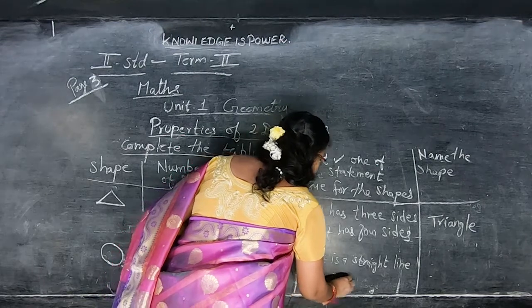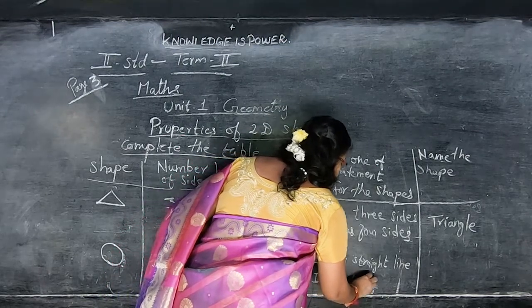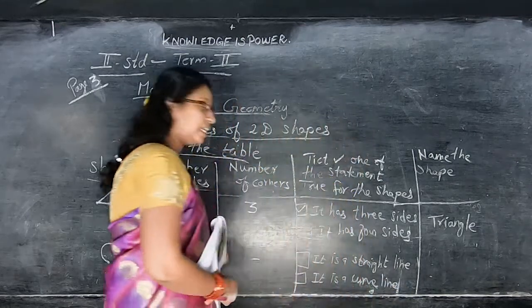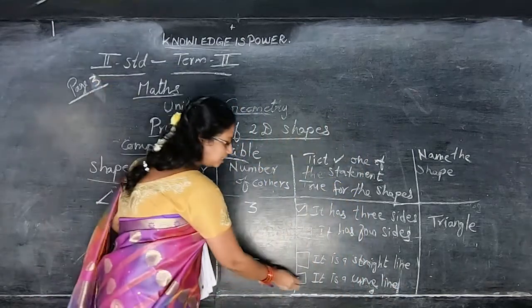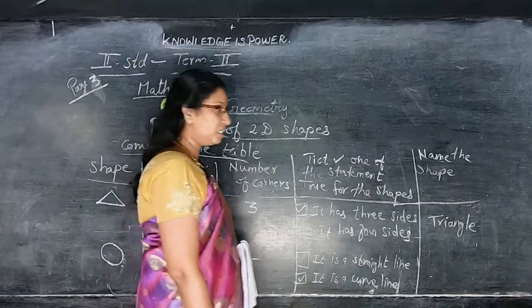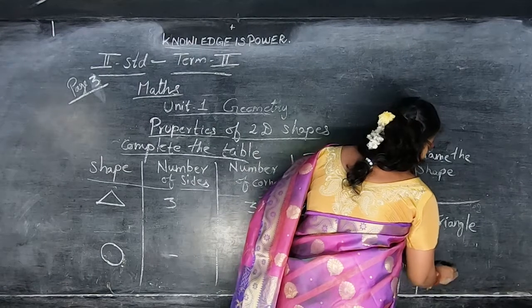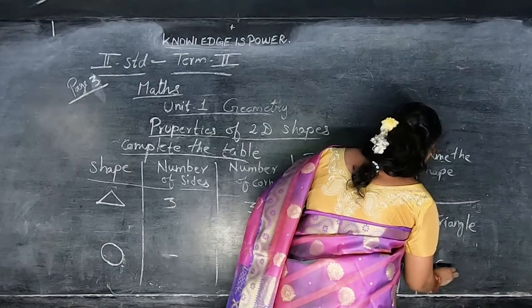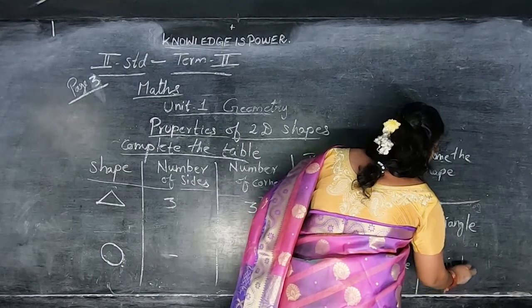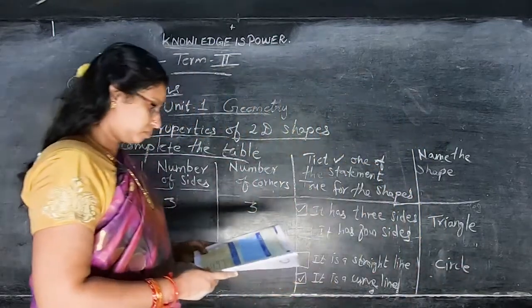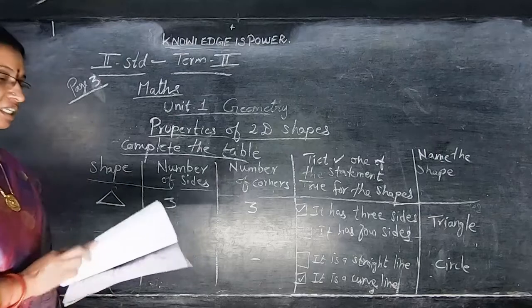It is a curve line. What statement is correct? It is a curve line. So put your tick in the box. So name of the shape, what, children? Say circle. Yes, circle. Name of the shape is circle. Okay, children. The rest we can continue in the next class.